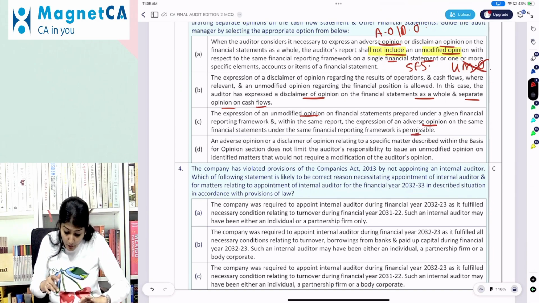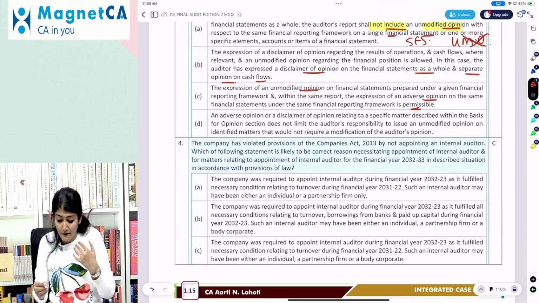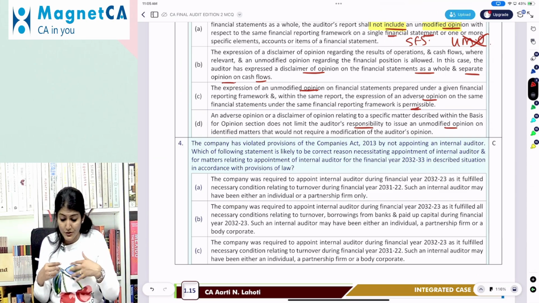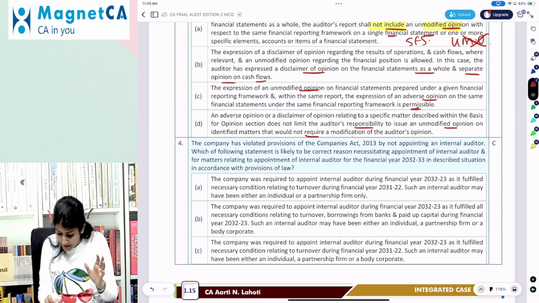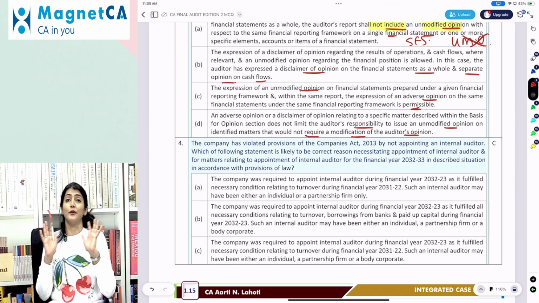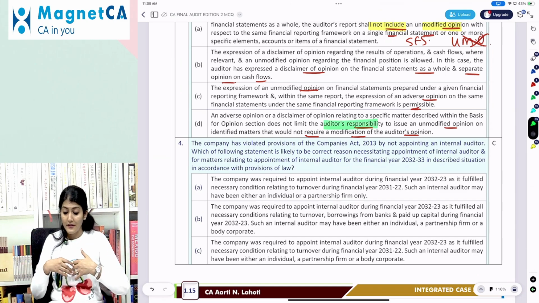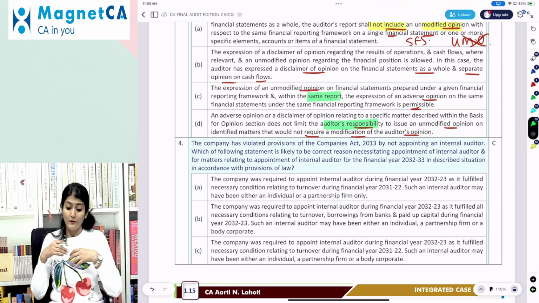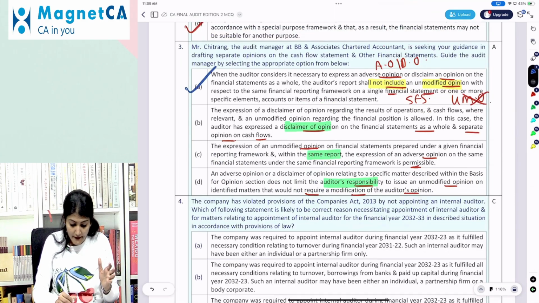No. An adverse or disclaimer relating to a specific matter described within the basis for opinion paragraph does not limit the auditor's responsibility to issue an unmodified opinion on the identified matters that would not require a modification of the audit opinion. You cannot just give any description in the auditor's responsibility paragraph and justify, and say, I'm putting it in the same report, that is why it is allowed. Or a disclaimer of opinion, no. So what is the correct option over there?